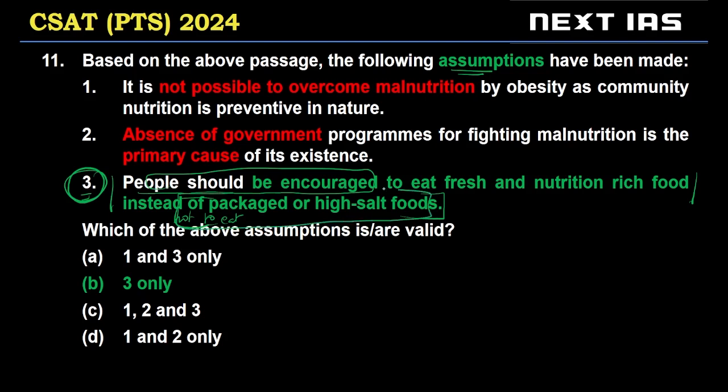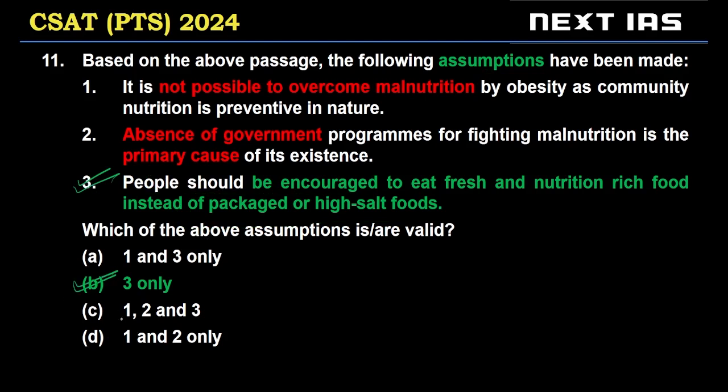That follows from the first line of the passage. This means people should be encouraged to eat fresh and nutrition rich food. This will mean not packaged and not high salt foods. Correct? So statement 3 is a valid assumption. It's necessary for the first sentence of the passage to exist.